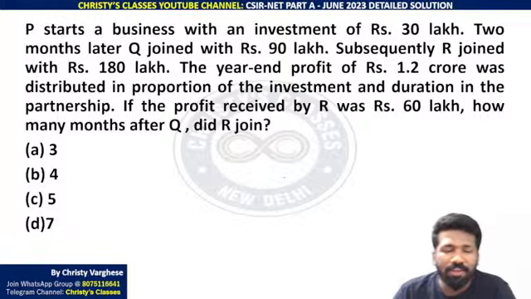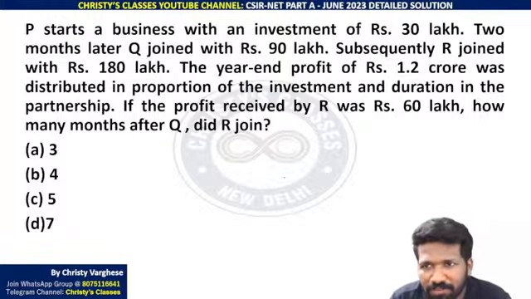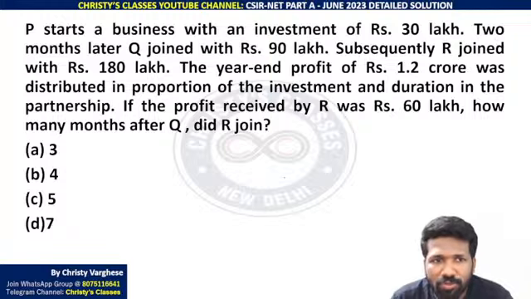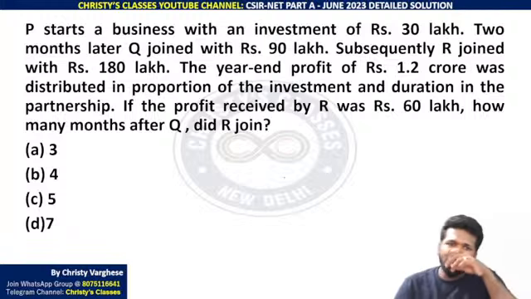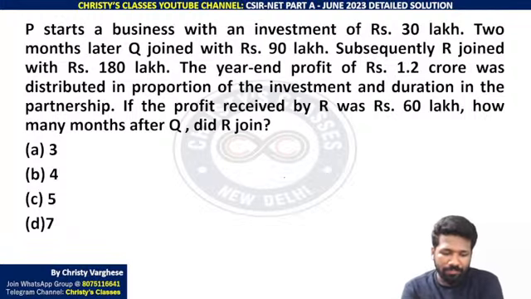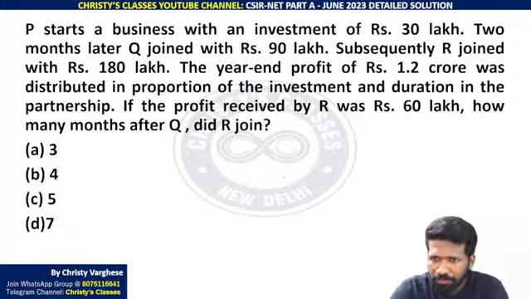Okay, listen very carefully. I will explain it. P starts a business with an investment of rupees 30 lakh. 2 months later, Q joined with 90 lakh. Subsequently, R joined with 180 lakh. The year-end profit of rupees 1.2 crore was distributed in proportion of the investment and duration in the partnership.